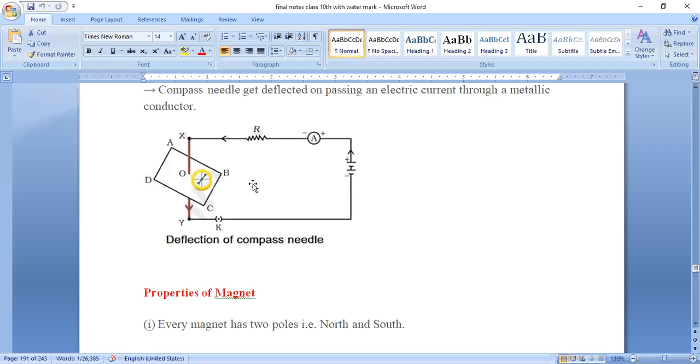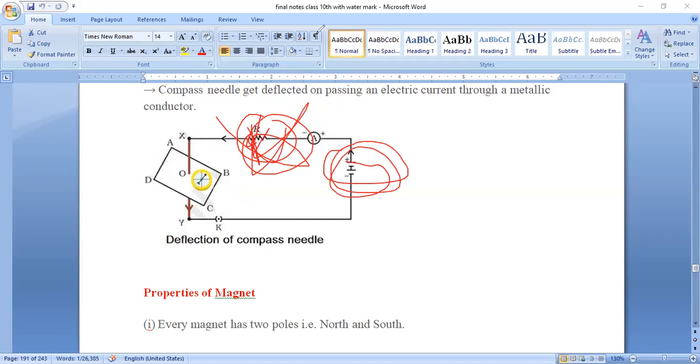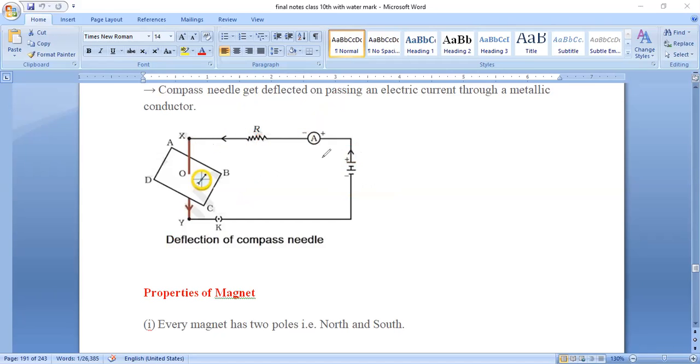See here, if I look at the diagram, can you see this X and Y conductor? This is X, this is Y, this is the conductor. What I'm doing to this conductor is applying a voltage source V. When I apply V, current I flows through this. This is a resistance, which I'm not considering; it is simply there to control the voltage and doesn't have much importance here. But we should know that this is a conductor which is carrying current I.